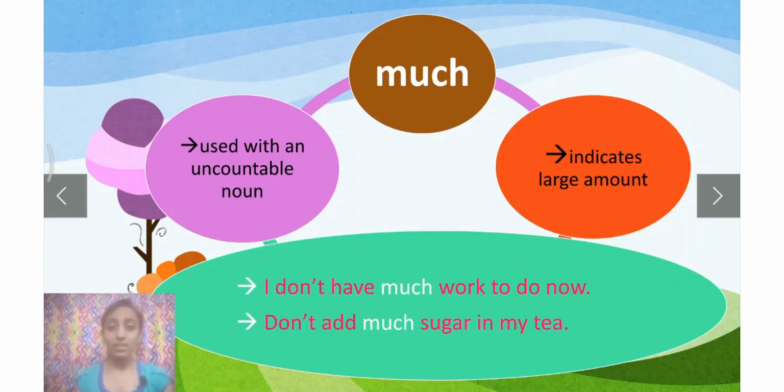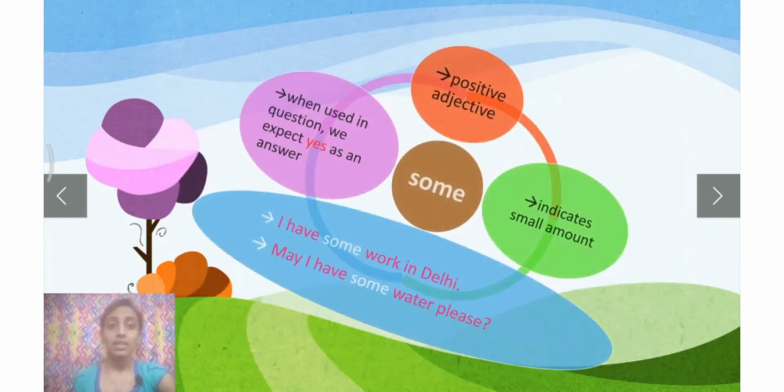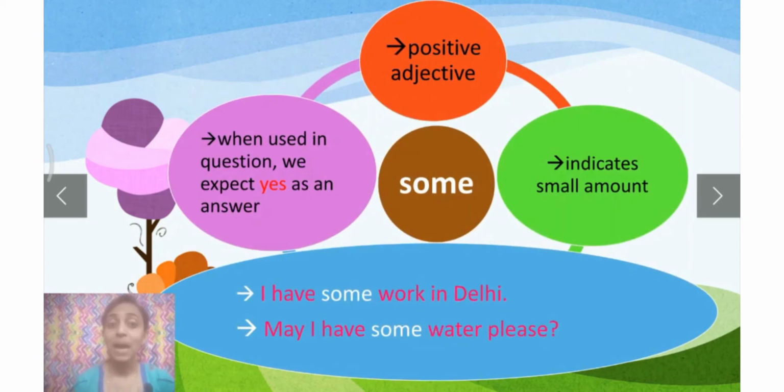Fine. Now let us understand about some and any. Some. Remember, some is a positive adjective. Fine. And when we use some in the question, we expect yes as an answer. Fine. And some indicates small amount. Many, much, large amount. Some, small amount.